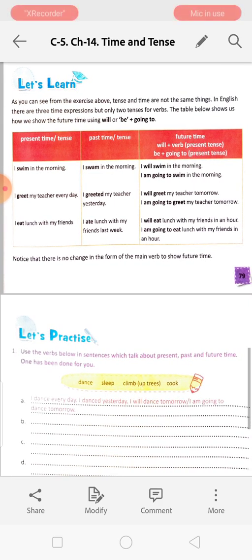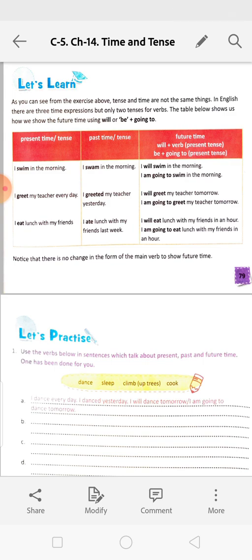As you can see from the exercises above, tense and time are not the same thing. In English, there are three time expressions but only two tenses for verbs.